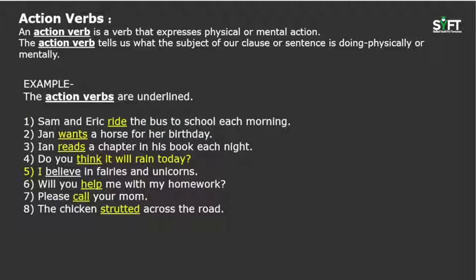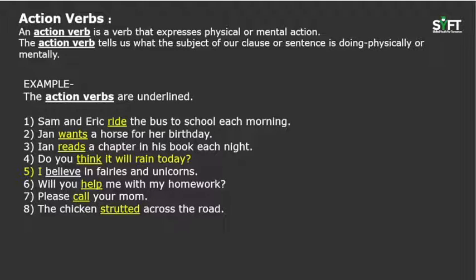So the first are the action verbs, which express a physical or mental action. The action verbs tell us what the subject of our clause or sentence is doing, physically or mentally. For example, Sam and Eric ride the bus to school each morning. Here the underlined word, highlighted in yellow color, is the action verb, that is, ride.